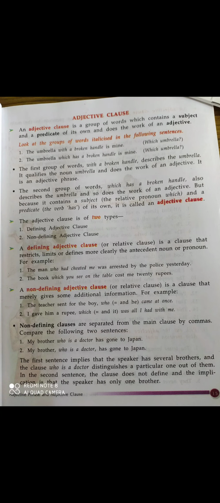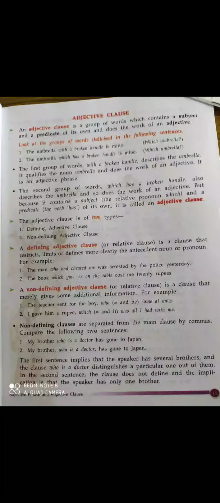Okay, now a non-defining adjective clause or relative clause is a clause that merely gives some additional information. Okay, it merely gives some additional information and does not give some exact information or definition. Okay, let's see some examples. The teacher sent for the boy, who came at once.